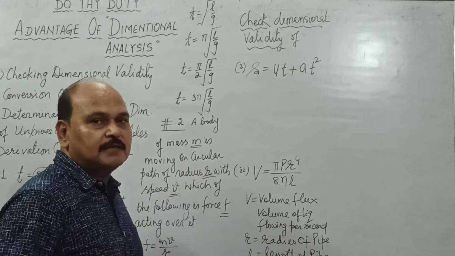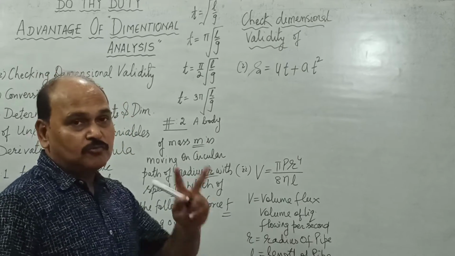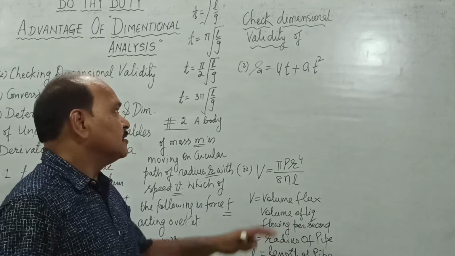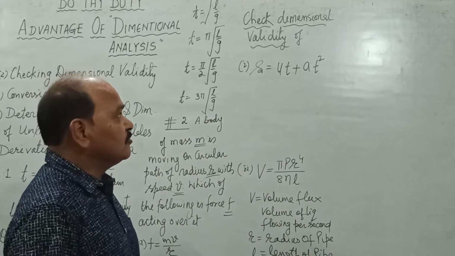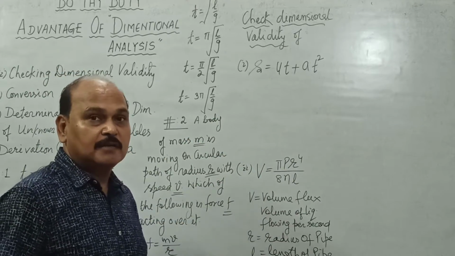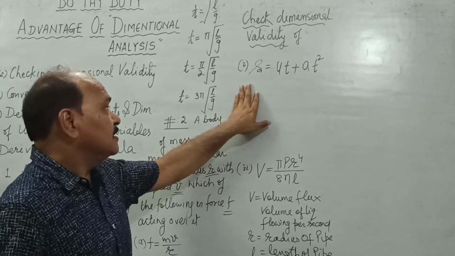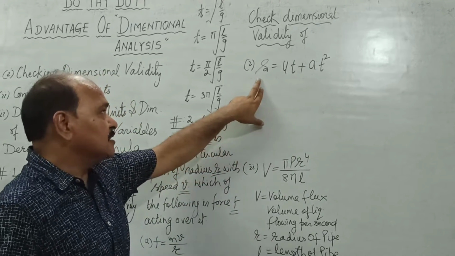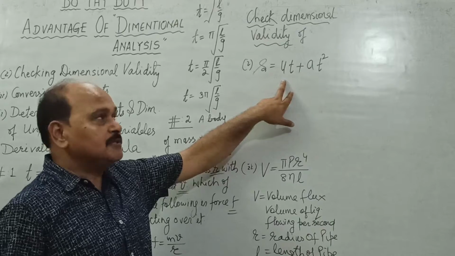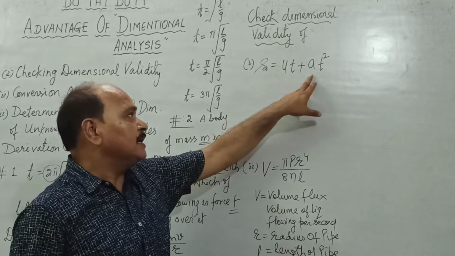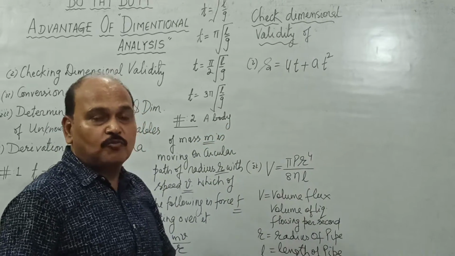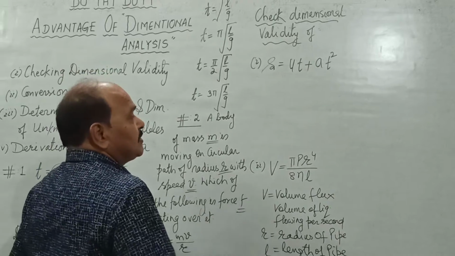Children, now let's check dimensional validity in 2 situations. One is this formula, S is equal to ut plus at square. This is a given formula. S is displacement, u is initial velocity, t is time, a is acceleration. So is the equation dimensionally valid or not?